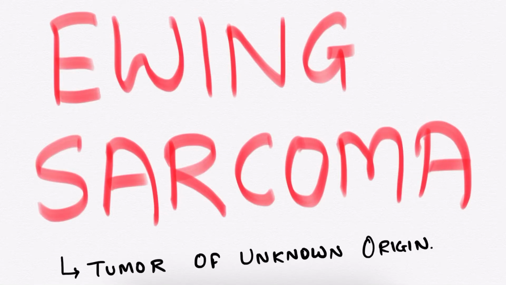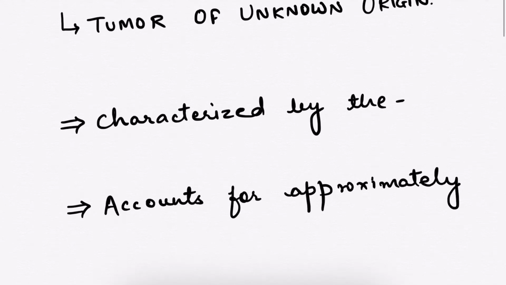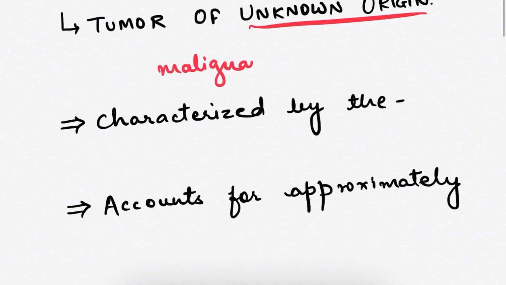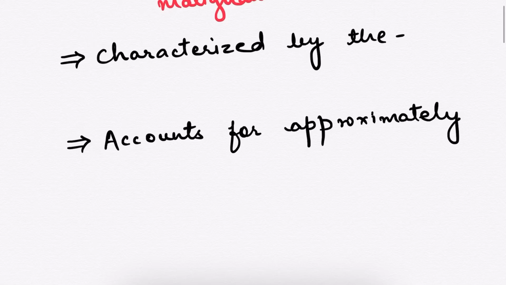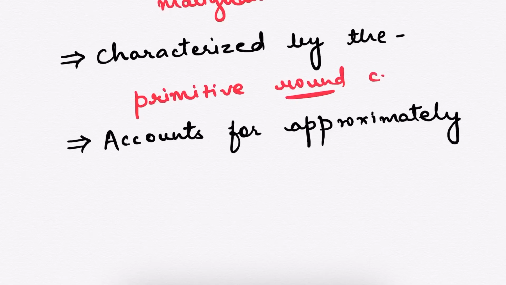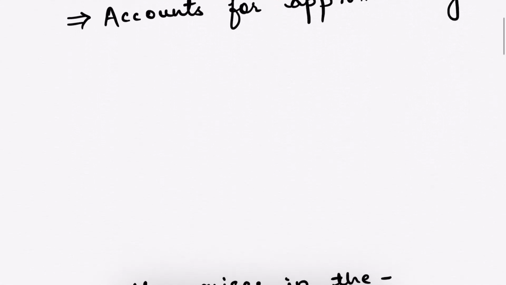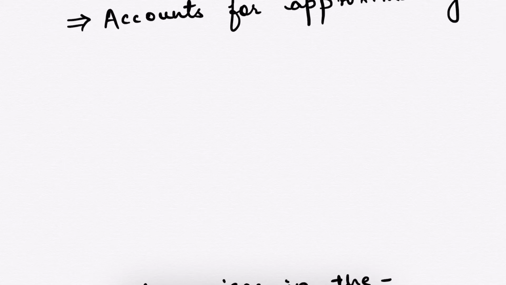So today I'll be discussing a tumor of unknown origin, that is the Ewing sarcoma. So let's start. Ewing sarcoma is basically a tumor of unknown origin which is malignant, and it is characterized by primitive round cells. This accounts for approximately 6% to 10% of the primary malignant bone tumors.